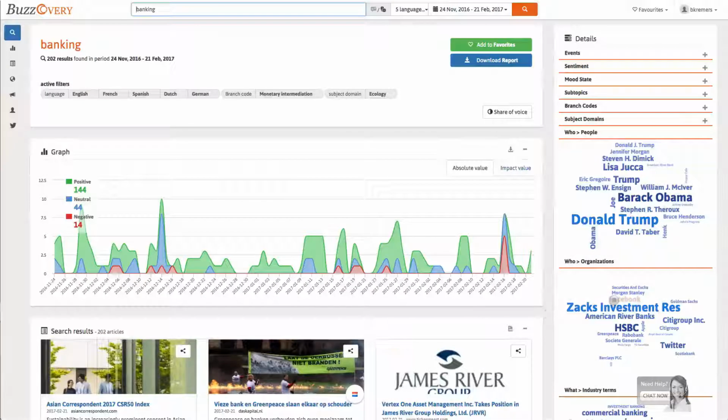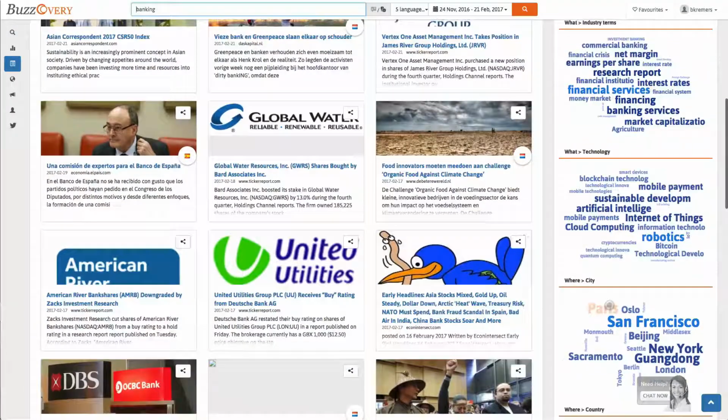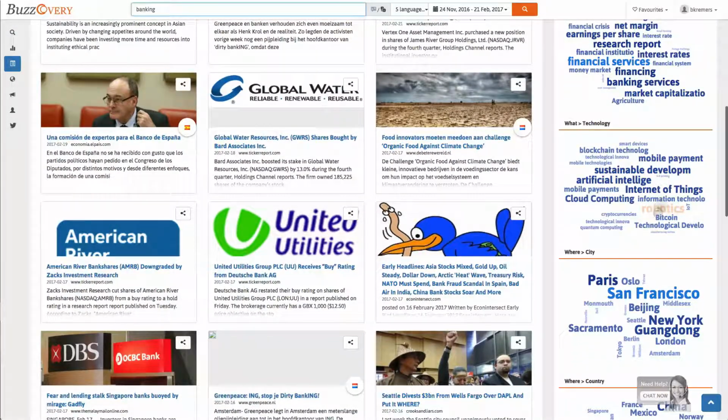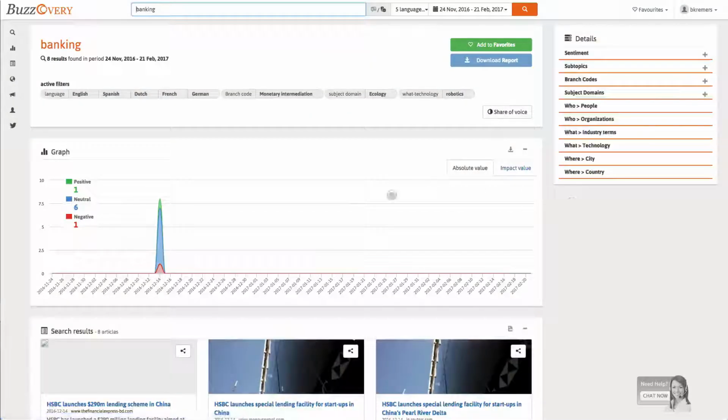In the What Technology word cloud, John discovers something he finds interesting. Robotics, artificial intelligence, and blockchain technology play a role in this period when it comes to green banking. By clicking the robotics label, John sees the items that belong to this label.